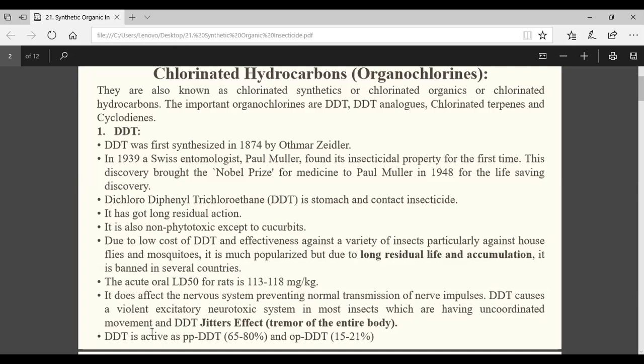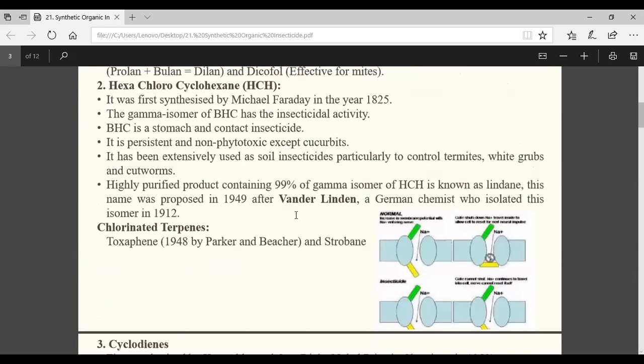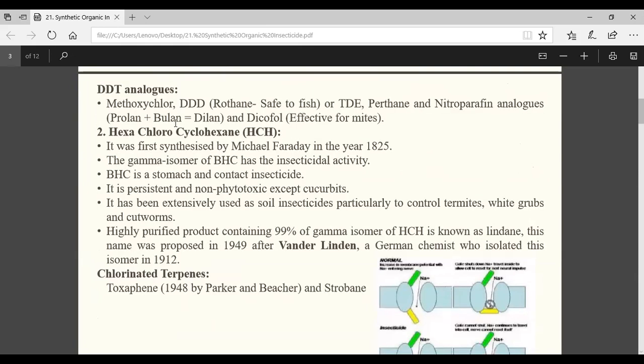Again, you see the last point, DDT is active as para-para or ortho-para DDT. This is not important for you. For entomology students, it may be important. Now, the second group is DDT analogues. Examples are methoxychlor, then DDD, this is important. Dichlorodiphenyl dichloroethane, which can also be known as tetrachloro diphenyl ethane, TDE or DDD. Same thing. Yes or no? Understood? How same?